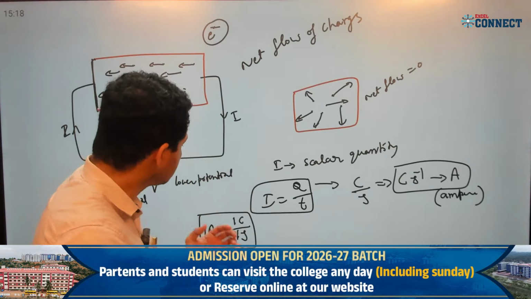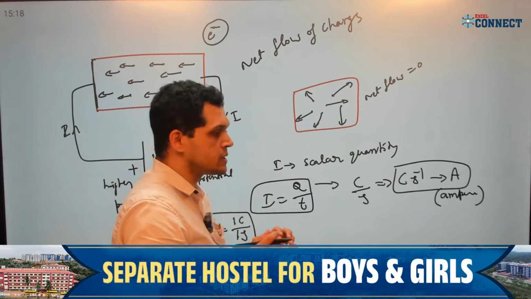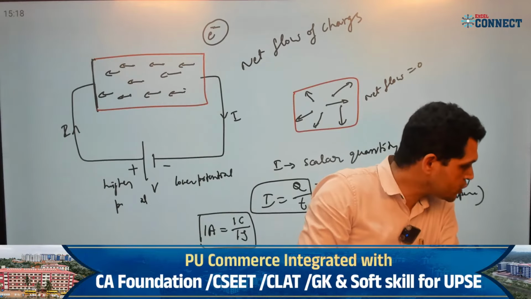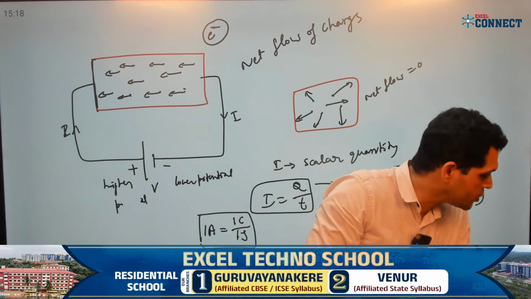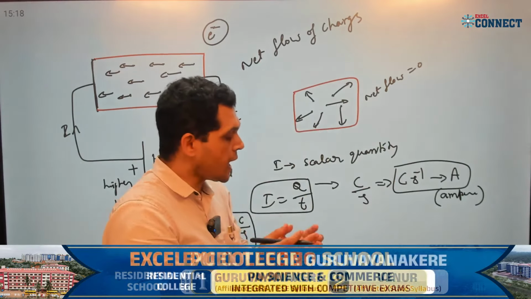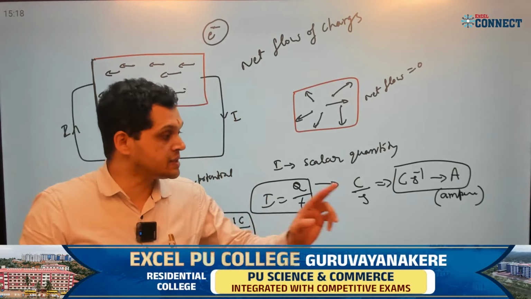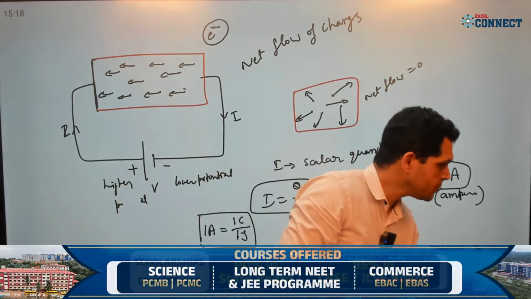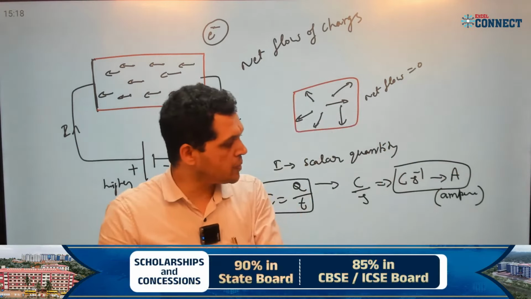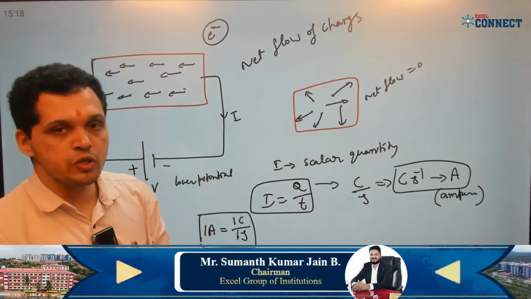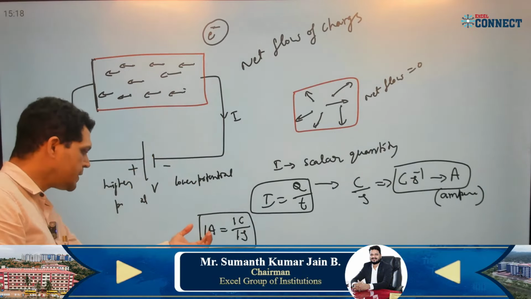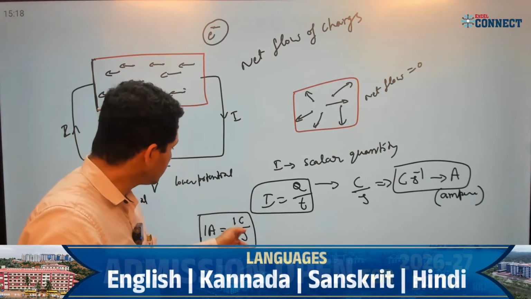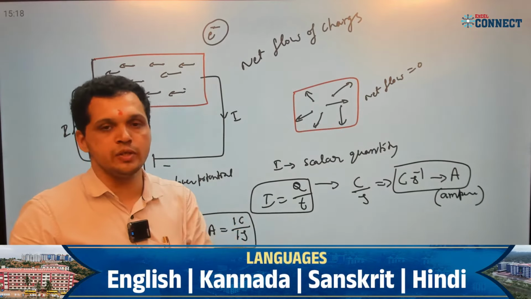How to find that? We say 1 coulomb of charge, but how do you know how much 1 coulomb is? 1 ampere is equal to how many joules? Say ampere is the current, joule is the energy unit. Someone asked a doubt: 1 ampere in terms of joule. Ampere is the current unit, and joule is the energy unit.